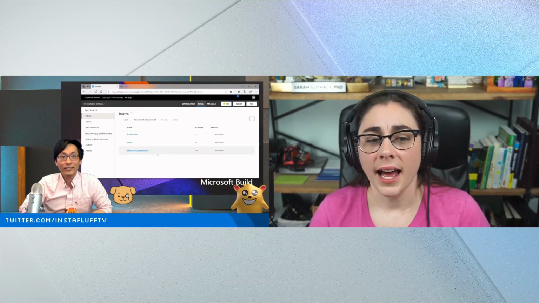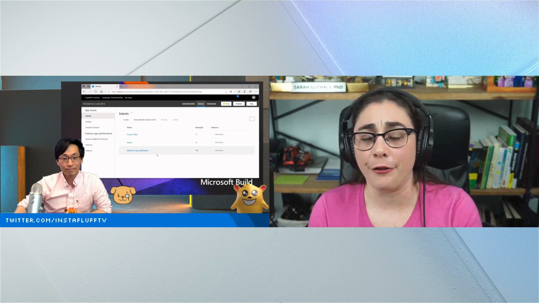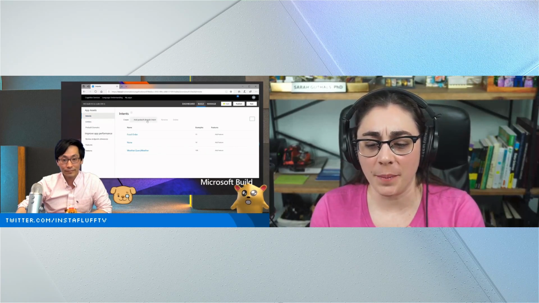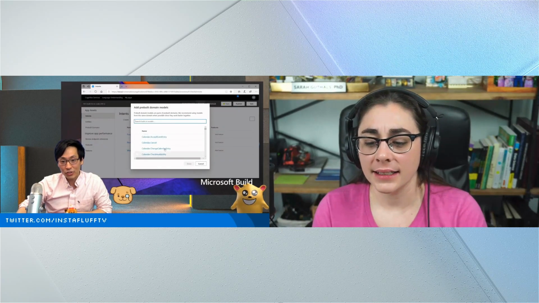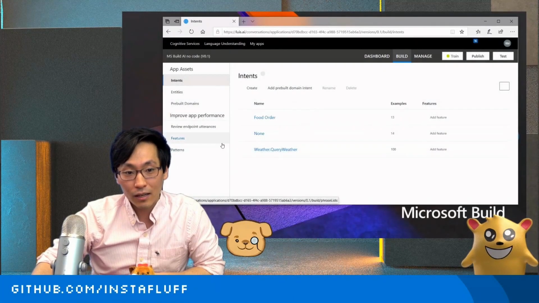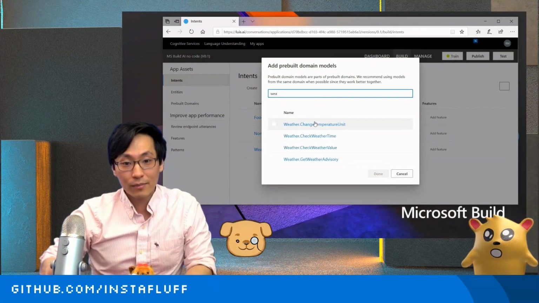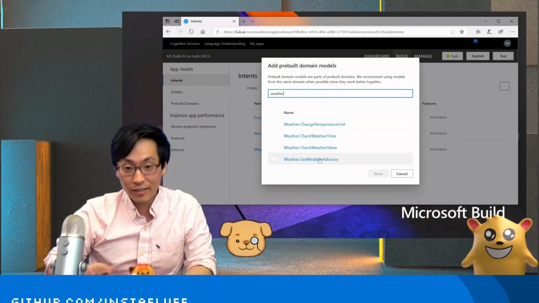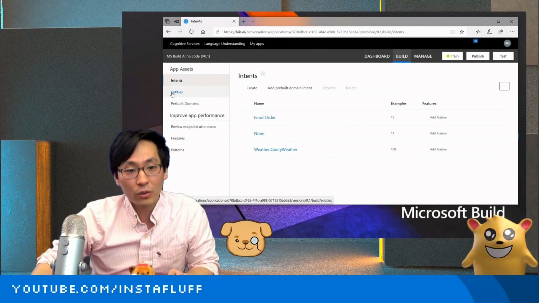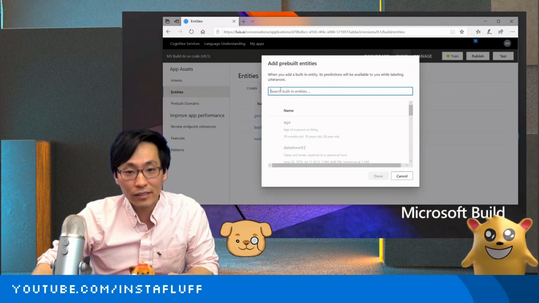Got it. Okay. Someone's asking, inside of the intents list view, there was an add feature column. Could you talk a little bit about what that does? The add feature column. You mean in here? Possibly. It was in the intents list view. I'm not sure if I see it. Okay. Maybe it's inside weather. Or maybe they mean entities. Oh, it might have been. That's okay.